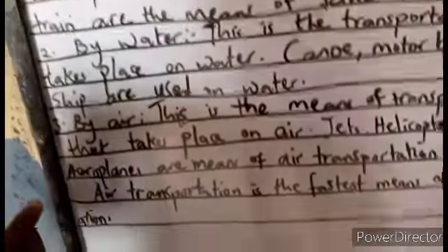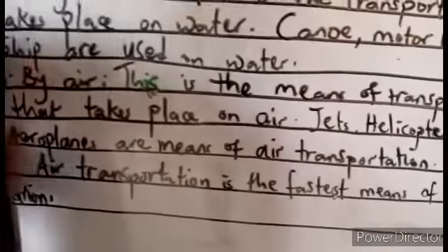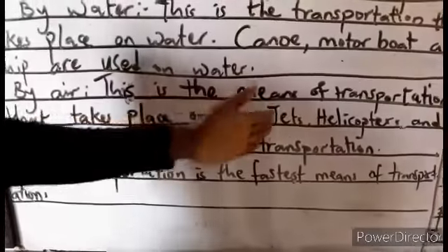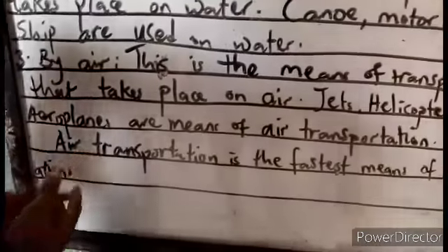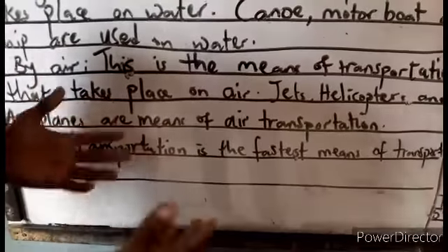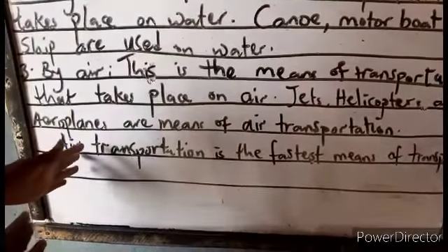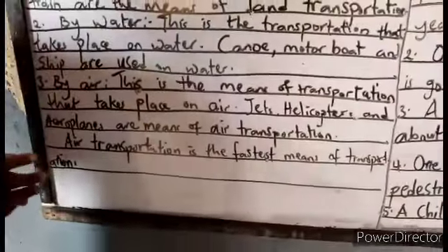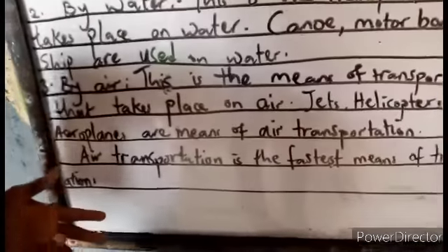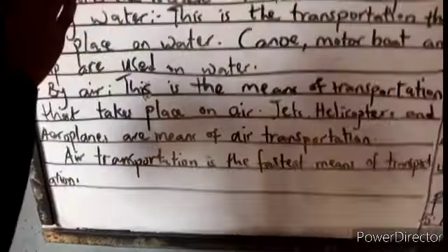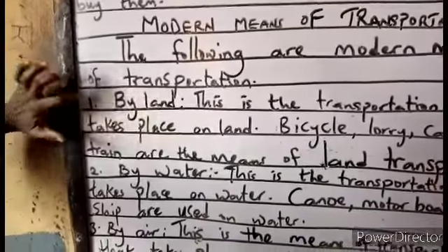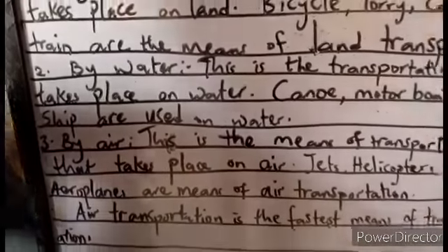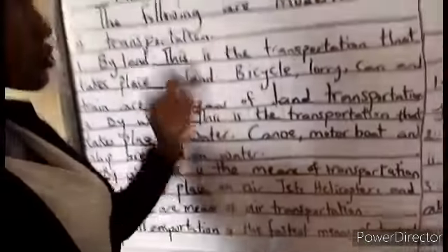Another modern means of transportation is by air. It is the means of transportation that takes place in the air. For instance, we have jets, helicopters, and aeroplanes. They are the means of air transportation. Before I proceed, air transportation is the fastest means of transportation. With air transportation, you can get to wherever you want to go on time. The three modern means of transportation are by land, by water, and by air. And I told you that air transportation is the fastest means of transportation.